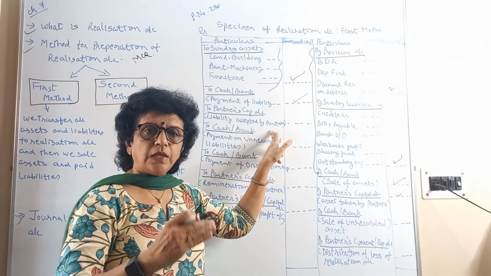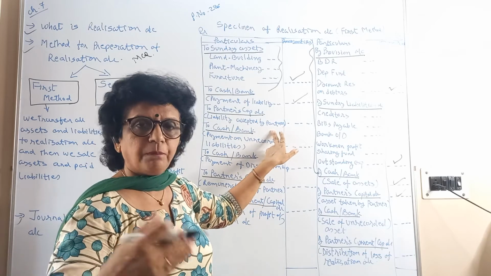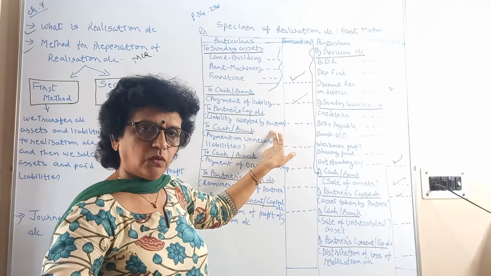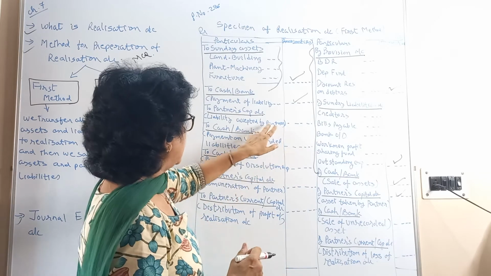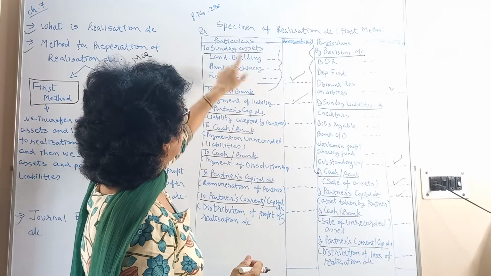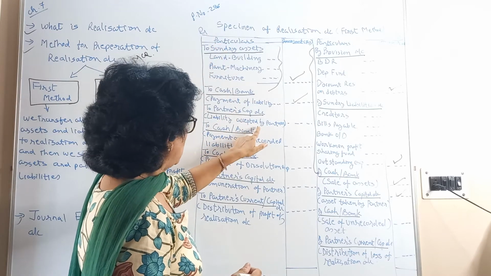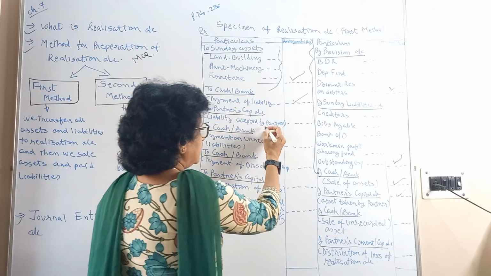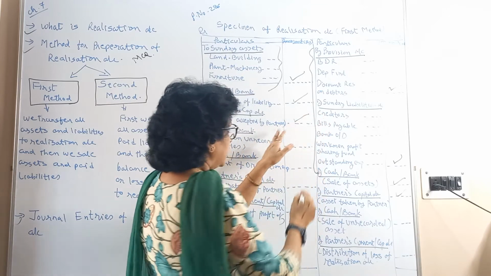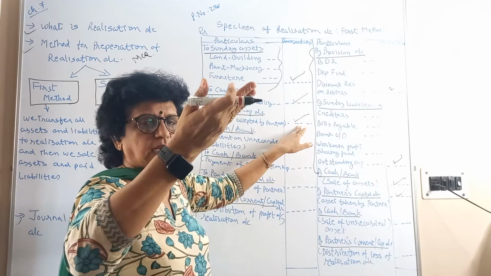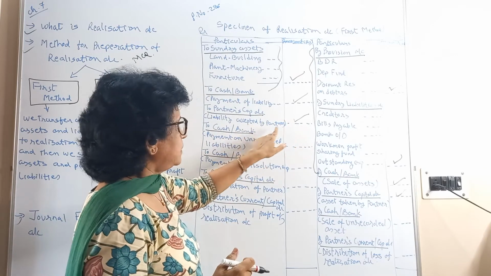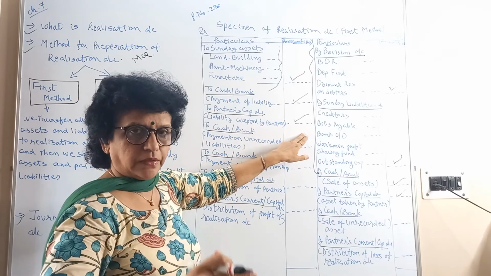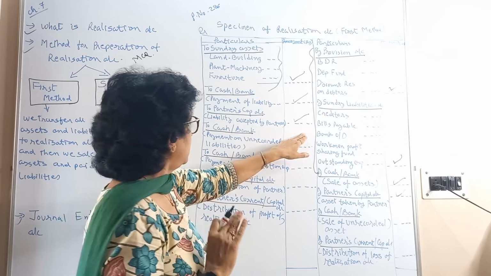Like this, if any particular partner accepts the liability to pay, for example, a wife's loan is there, then the partner says, I will pay the loan, don't worry, I will make an arrangement. It means we have to write the journal entry realization account debit to partner's capital account. It means we have increased the capital balance of that partner because he has accepted to pay the liability and admitted that he will pay.